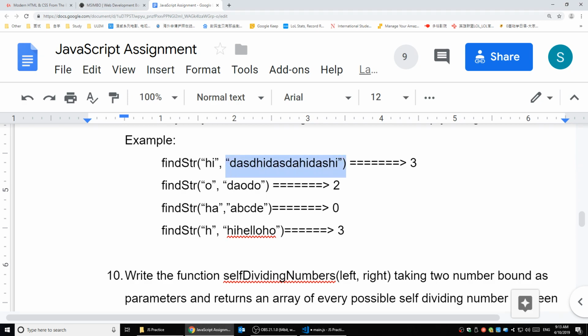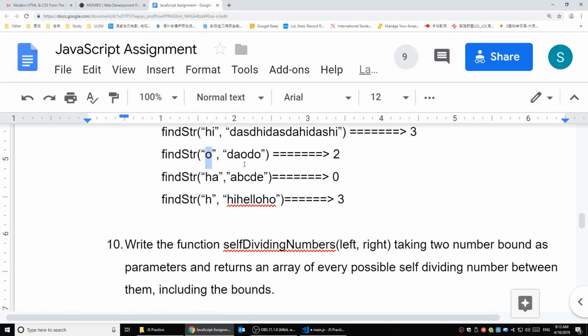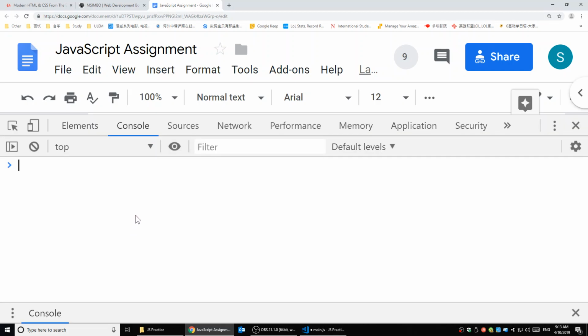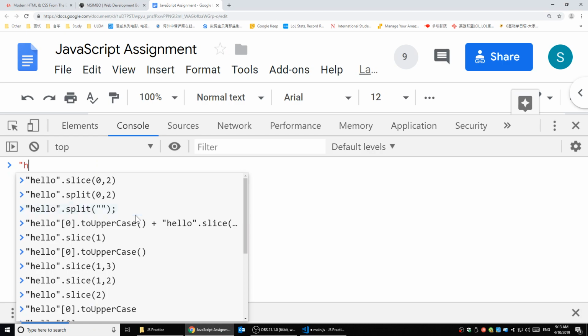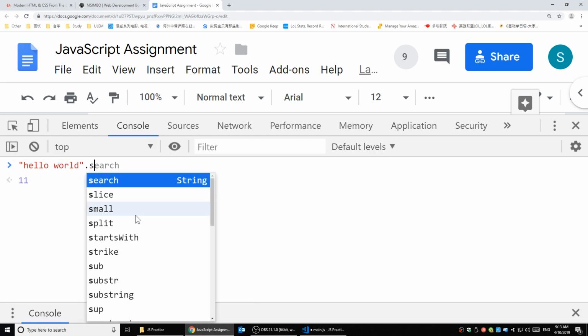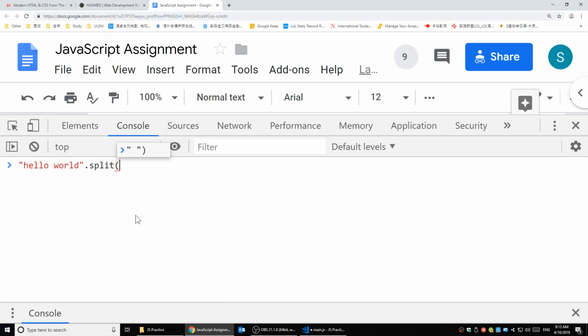How about I split this whole string depending on str? For example, if I say hello world.split and split based on the space, it's going to be hello and world.